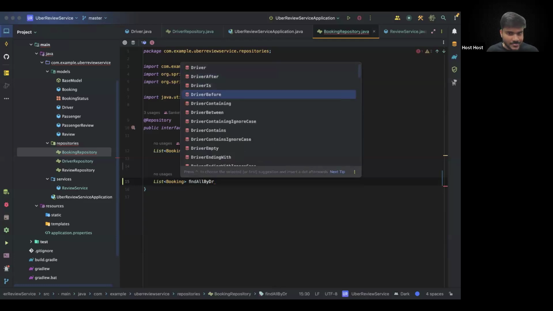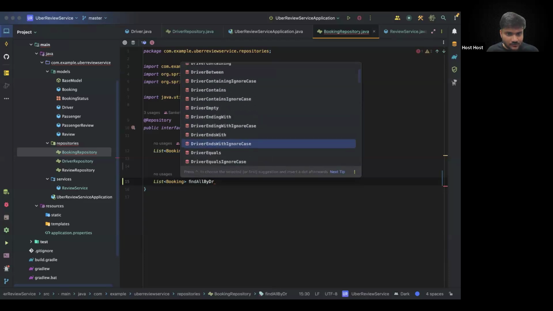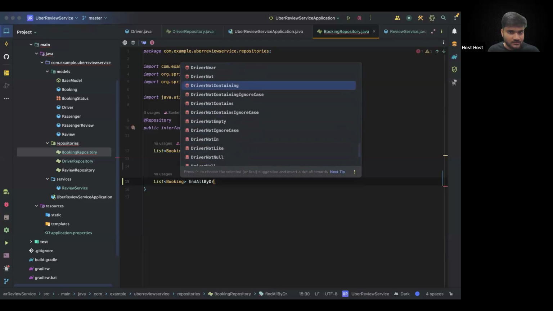And you can see, if you go here, there is a driver in. There is no driver ID in coming up. Let's see. There is just driver in. Okay, so let's go for driver in.